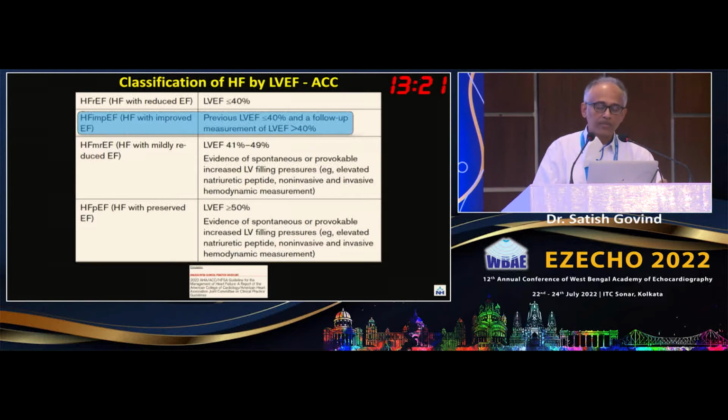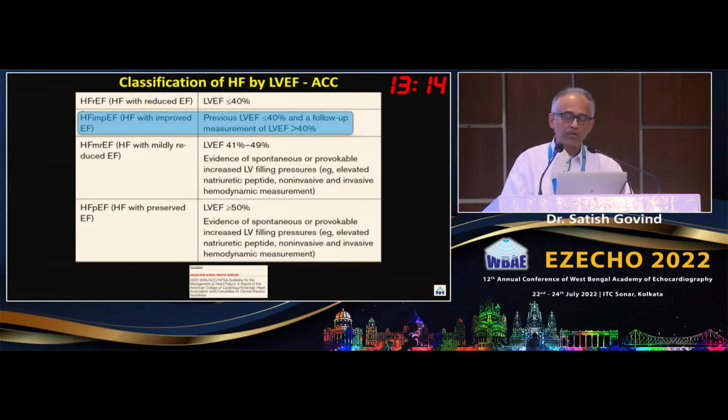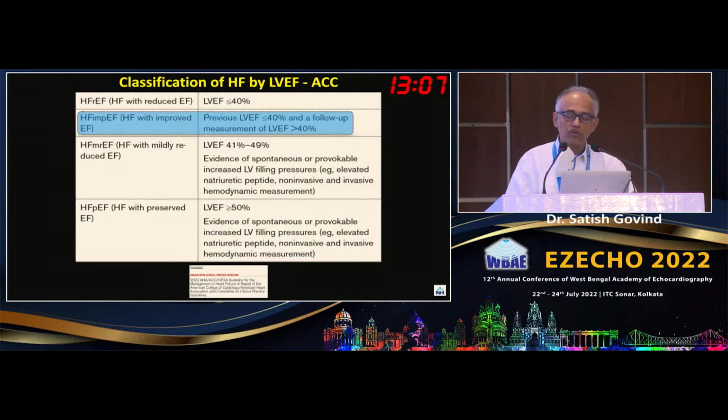Sometimes the issues are like how the ejection fraction can be variable. Somebody, let us say at 45%, can have an extreme variability. If it is 35%, then it goes into reduced ejection fraction. Then things crop up like device and CRT, the ICD. And if it is 55, they go into preserved ejection fraction. So there's a lot of confusion about these numbers, and one can look at it from their own perspective.